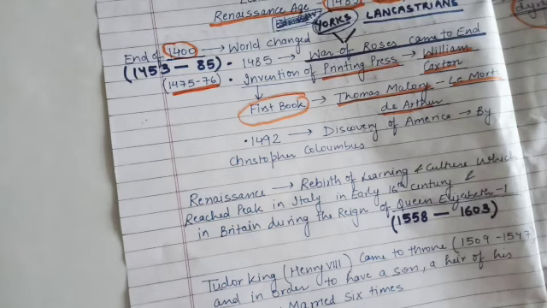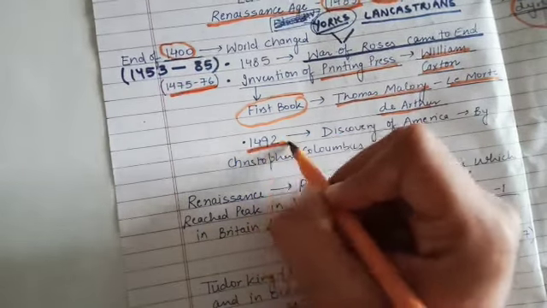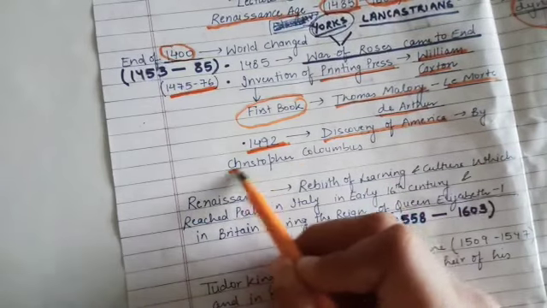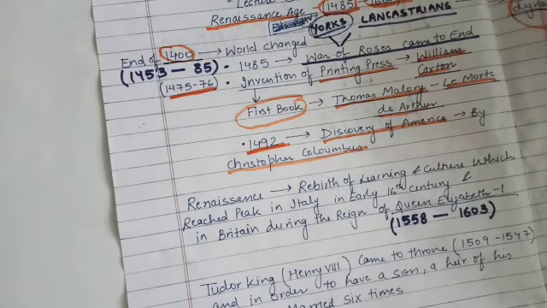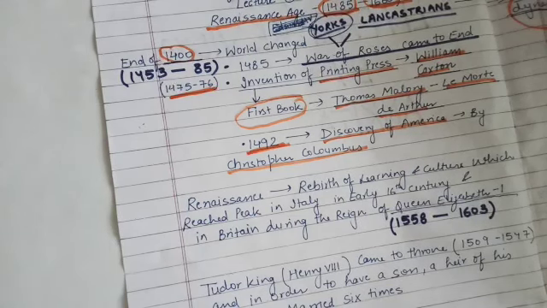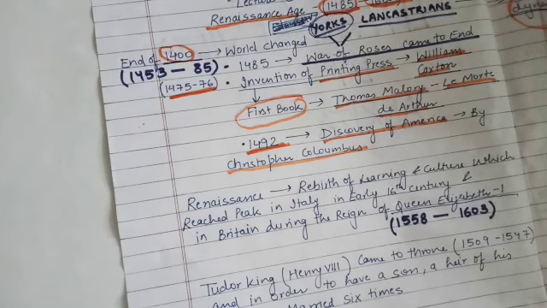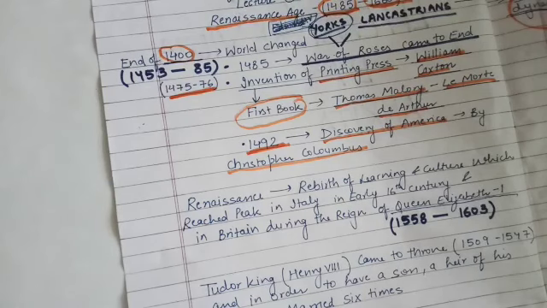Right. The third important thing that happens is 1492, discovery of America by Christopher Columbus. Right. So तीन important चीज होती है. Right. By the end of 1400 that changes the world order. पहला हमारा War of Roses comes to an end. Right. और Tudor dynasty establish हो जाती है. दूसरी हमारे कैक्सटन जी प्रिंटिंग प्रेस एस्टैब्लिश कर देता है, राइट, 1475-76 में. तीसरा जो हमारे कोलंबस हैं, he finds America, a new space, a new land, right, in 1492. Very very important. All these dates are very important. Please remember them. Okay, they have been asked in the exams.